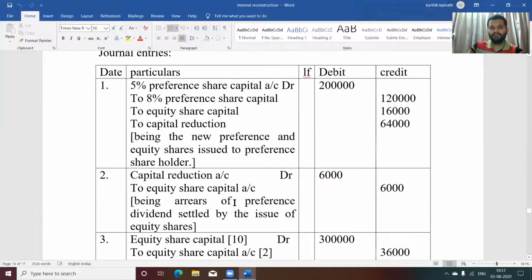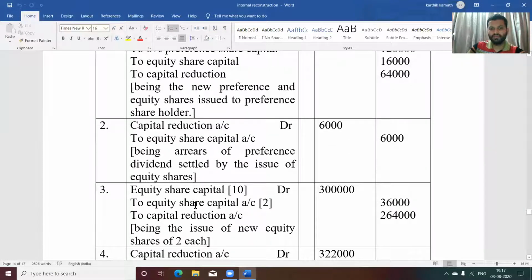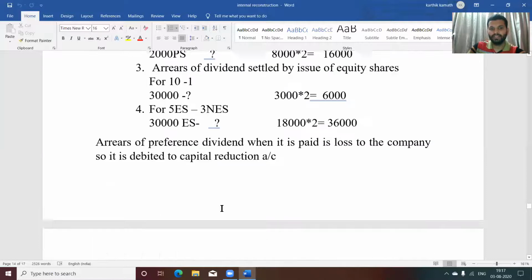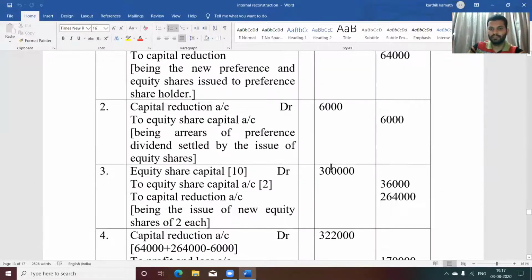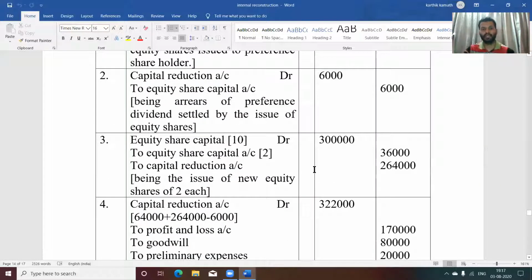And after that, equity share capital account, new equity shares are issued. New equity share adjustment or working note number 4, 36,000. That is 2 equity share. Remaining balance 2 capital reduction. 3 lakh minus 36,000, 2 lakh 64,000. Being the issue of new equity shares of 2 each.